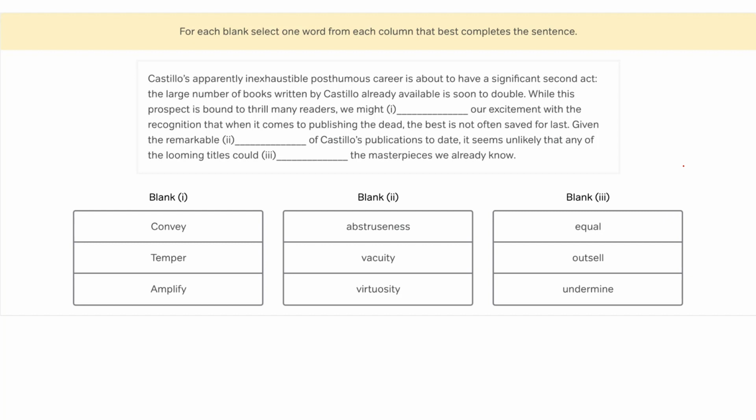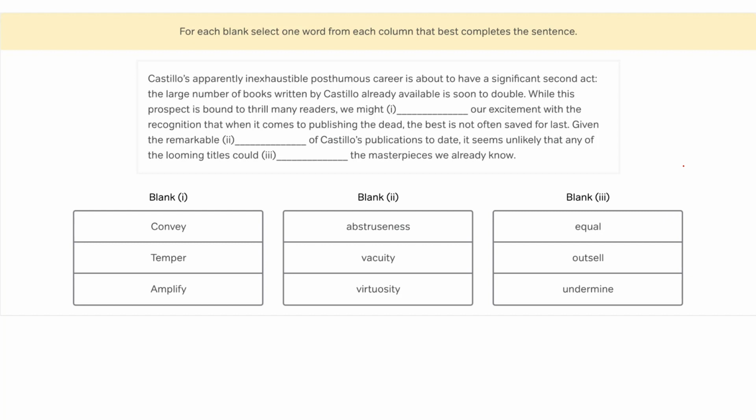Kind of a bummer. However, that doesn't mean that we need to do anything different on this problem. We don't need to reinvent the wheel. We're going to use the same strategy that we use on any GRE verbal question, which is to predict an answer in our own words. And that's going to help us get around the answer traps that are built into all GRE verbal questions. The only difference is that instead of making 1 prediction, we are going to make 3, 1 for each blank.